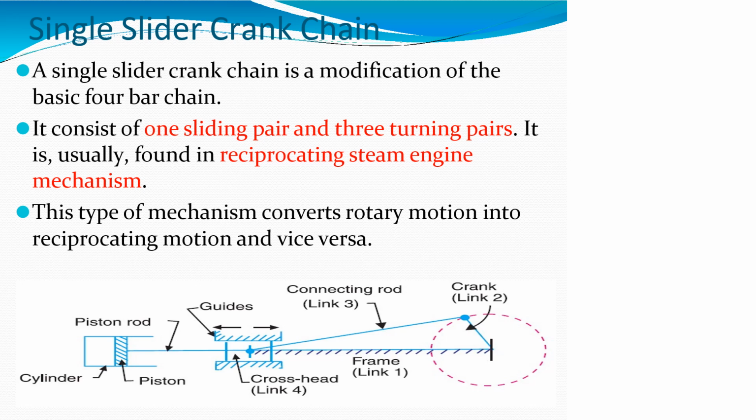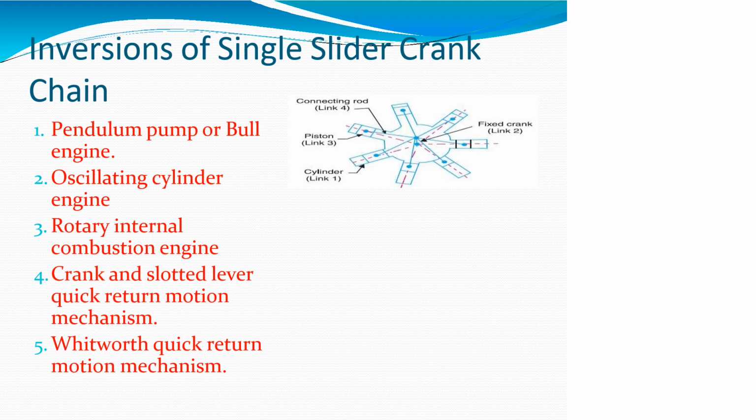These are other inversions of the mechanism: the single slider crank mechanism. The single slider crank chain is a modification of the basic 4-bar mechanism. It consists of one sliding pair and three turning pairs. It is usually found in the reciprocating steam engine. This type of mechanism converts rotary motion into reciprocating motion, and it is applicable to the reciprocating engine and also the reciprocating compressor.